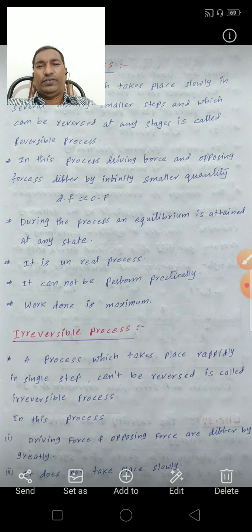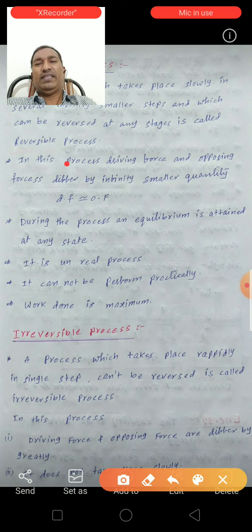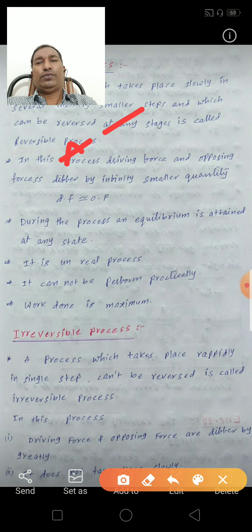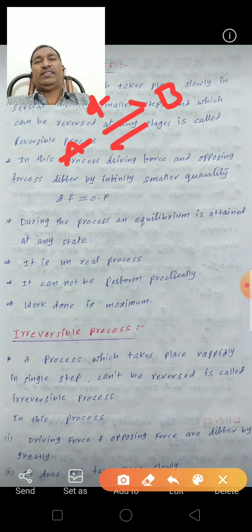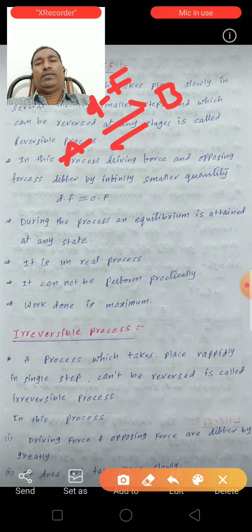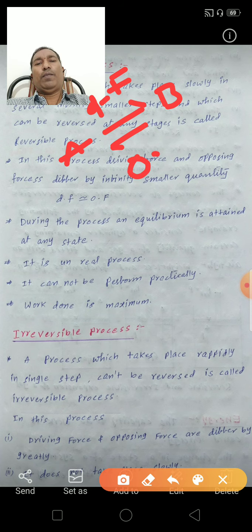So this is the example of a reversible process. A tends to B, and B tends to A. The forward reaction is the driving force, and the backward reaction is the opposing force.